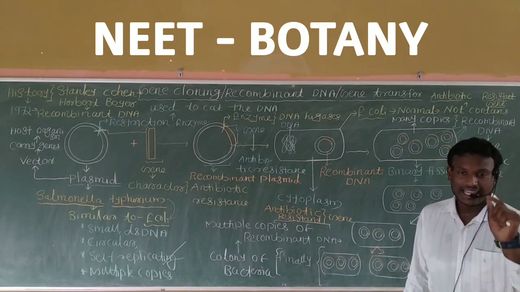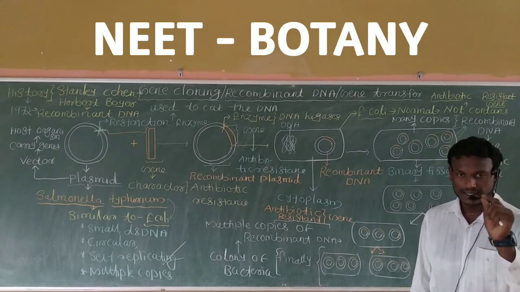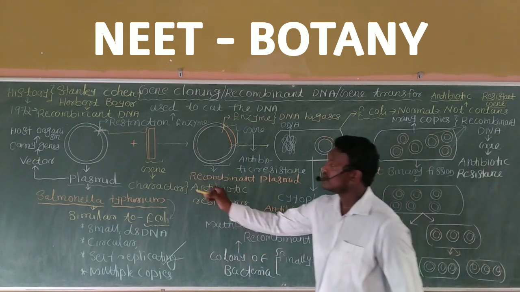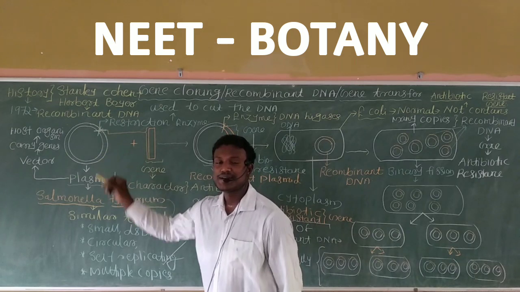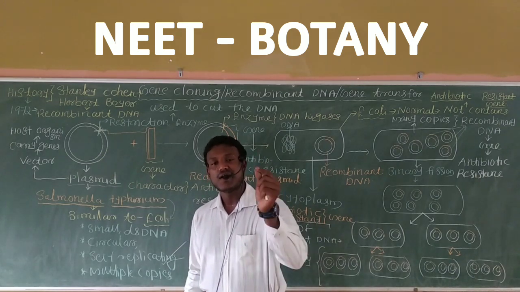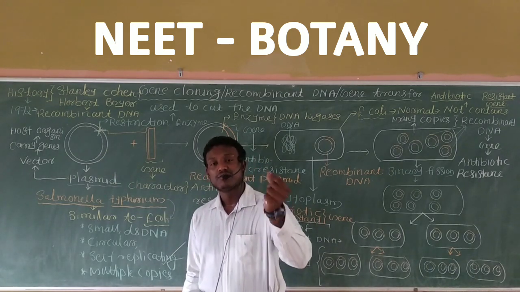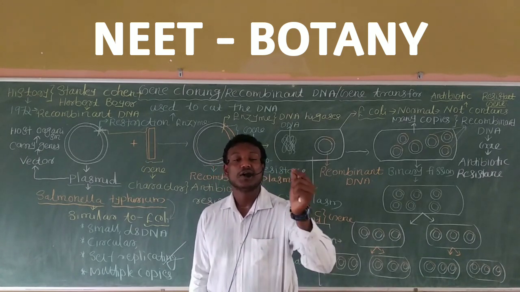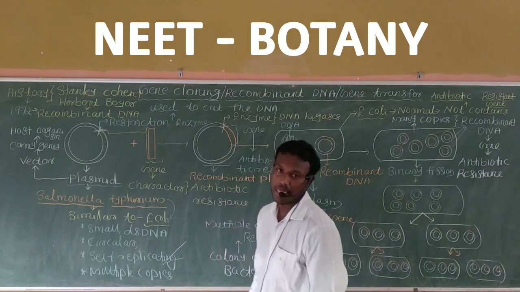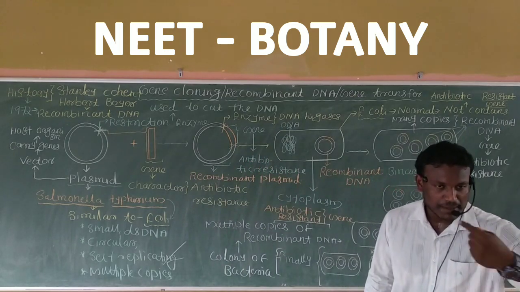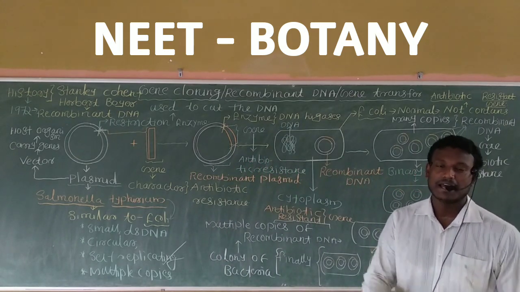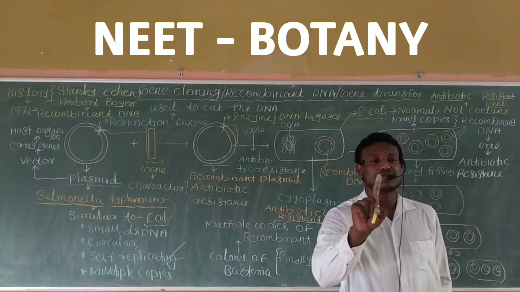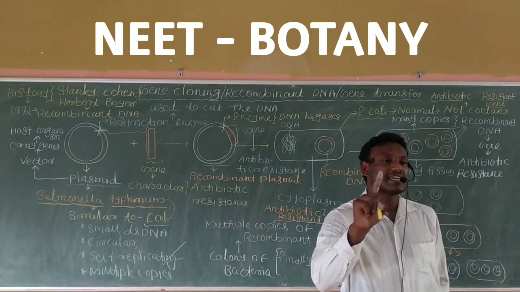We should join this gene of interest into the region of DNA from which replication starts, that is, the origin of replication. In prokaryotic organisms many origins of replication are present, but in eukaryotic organisms only one origin of replication is present.